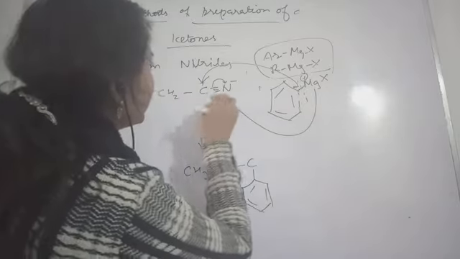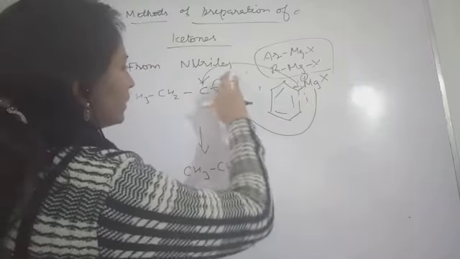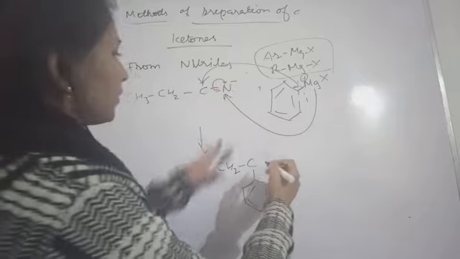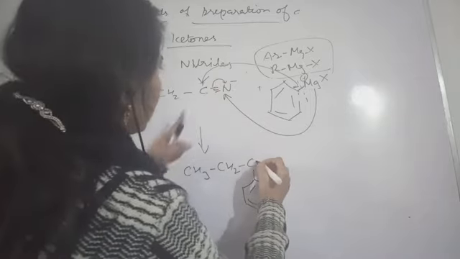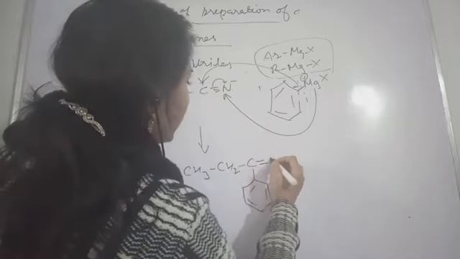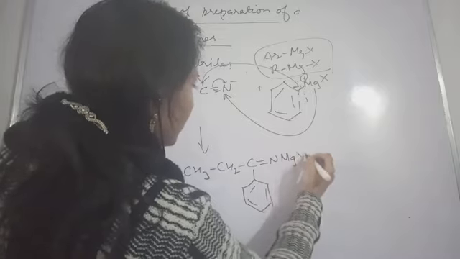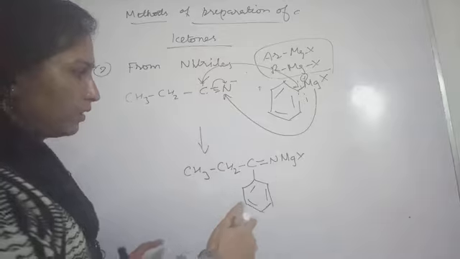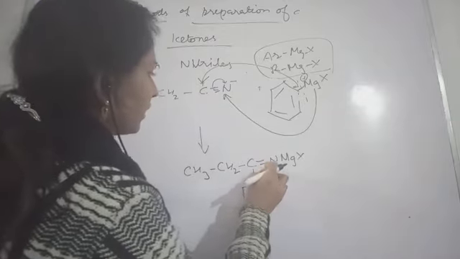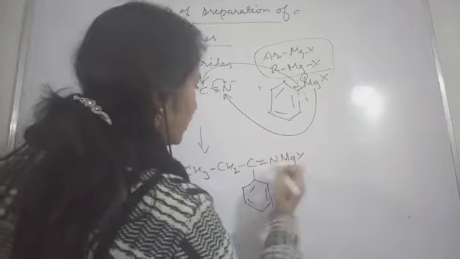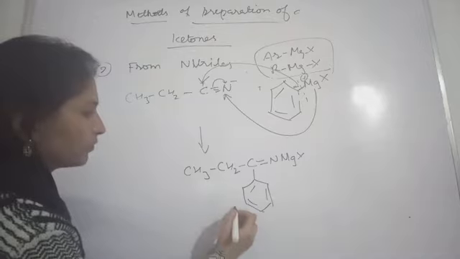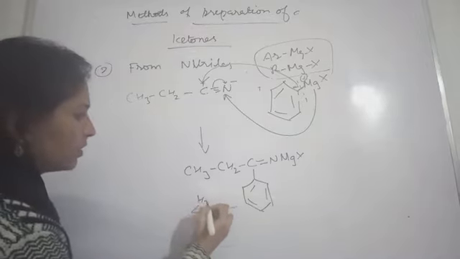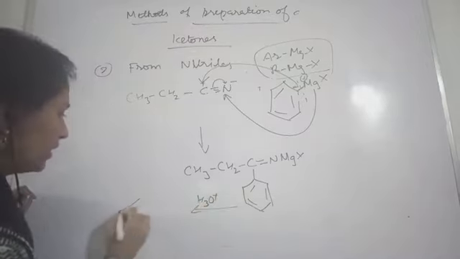First of all, I am writing here NMgX. Okay, so this will undergo hydrolysis. By hydrolysis you will get the desired product.